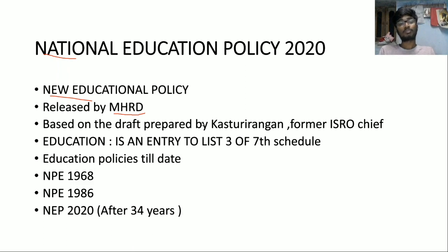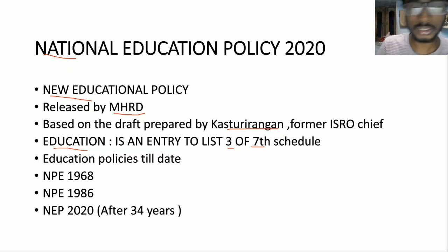So this policy was prepared based on the draft prepared by Kasturi Rangan. Kasturi Rangan is a former ISRO chief. And if you look at education, it is an entry in List 3 of the 7th Schedule. So in the 7th Schedule, there are 3 lists. One is the union list, the second is the state list, and the third is the concurrent list.